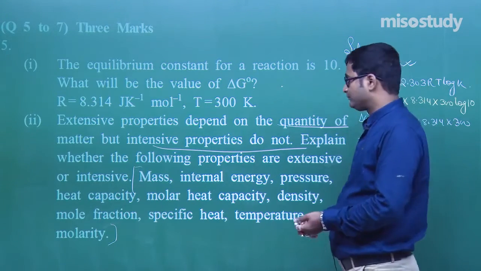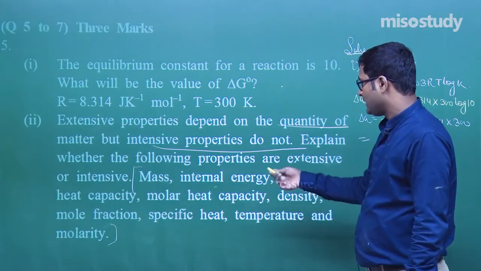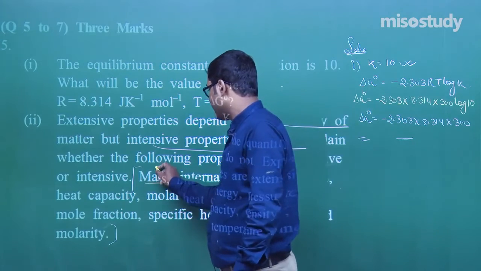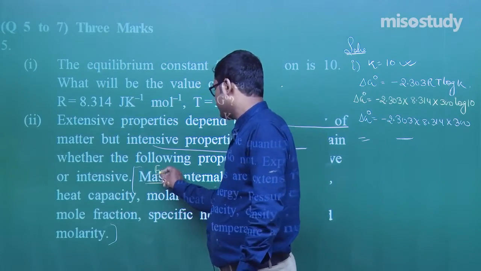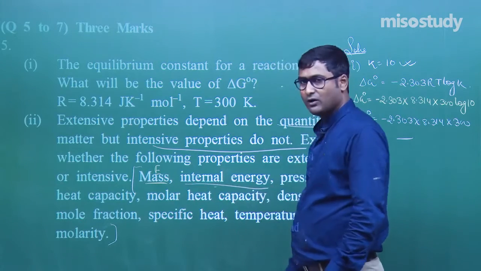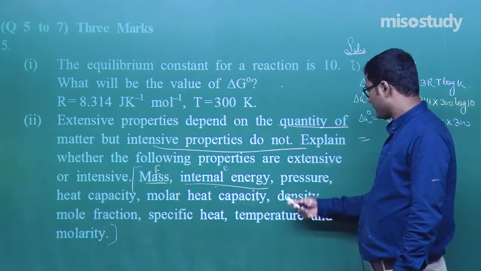Clear? Now, here is given mass, internal energy, pressure. Mass, quantity, this one is, my friend, an extensive property. Now, internal energy, again there is a quantity involvement. This is also an example of extensive property.